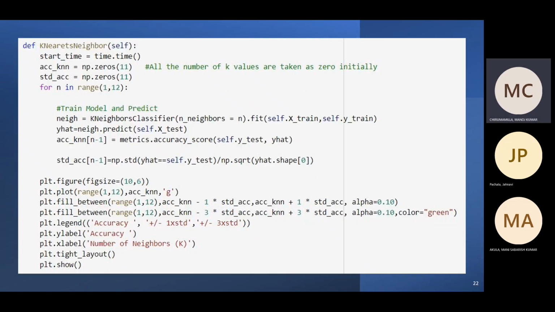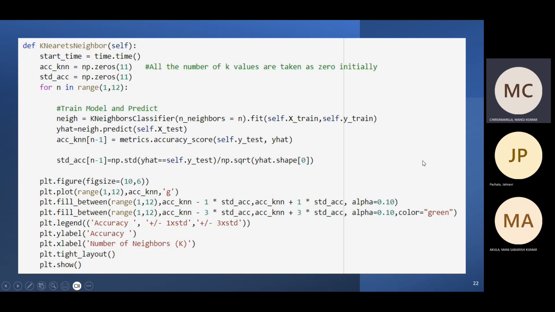Coming to the code, here we take the accuracy for the values until 11. We keep the values at 0, and after calculating all the values, here we can see the for loop. By using this for loop, we calculate all the values from 0 to 10. Here all the values represent the k values.